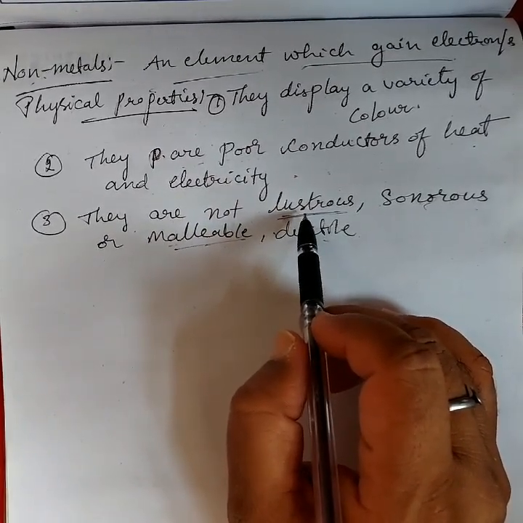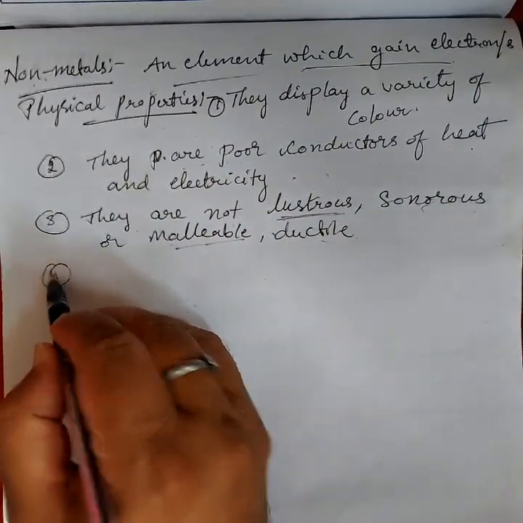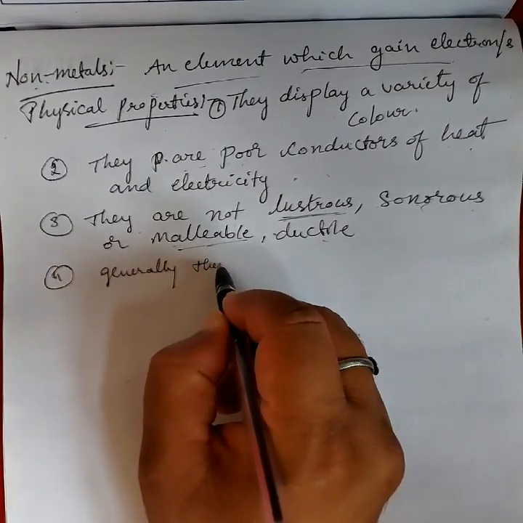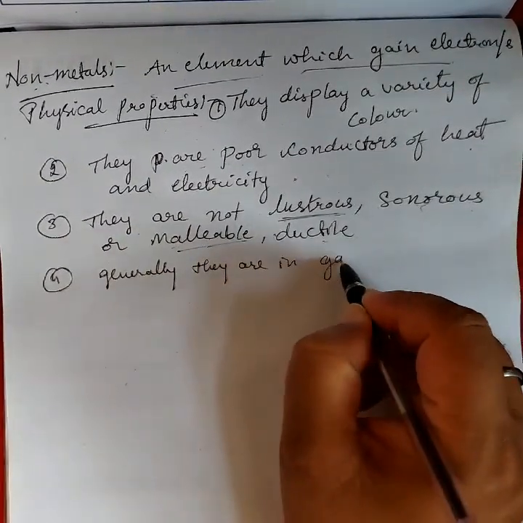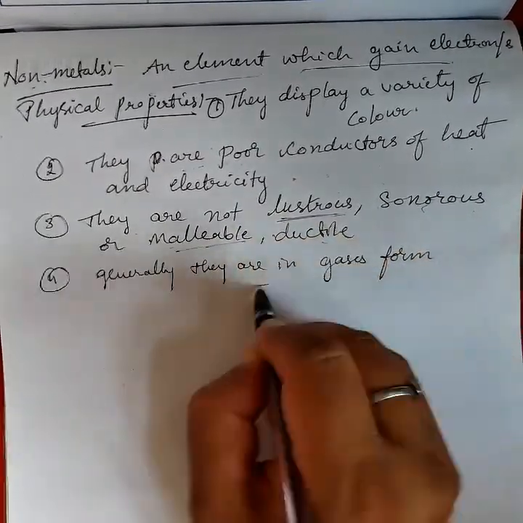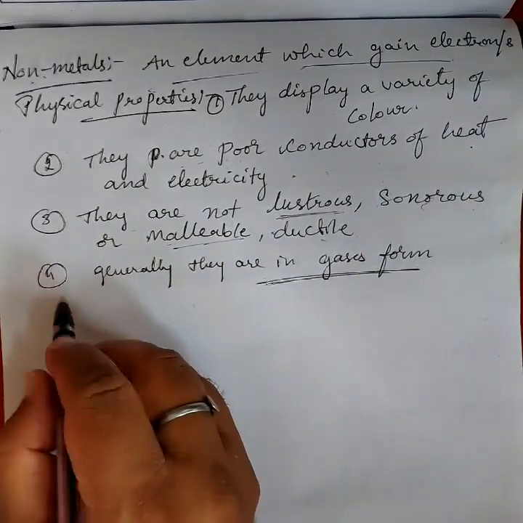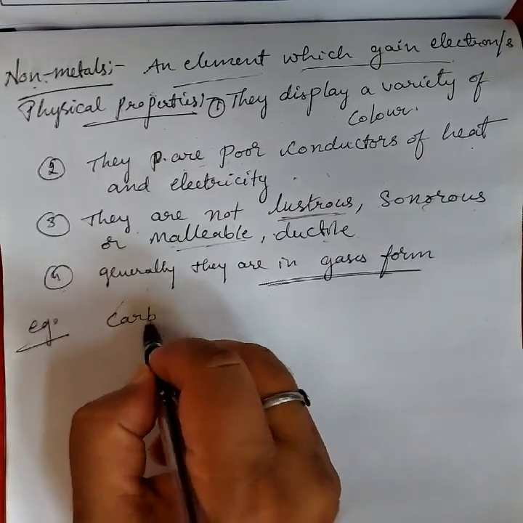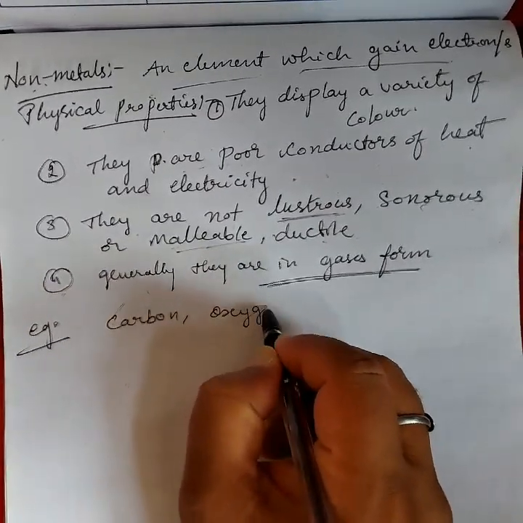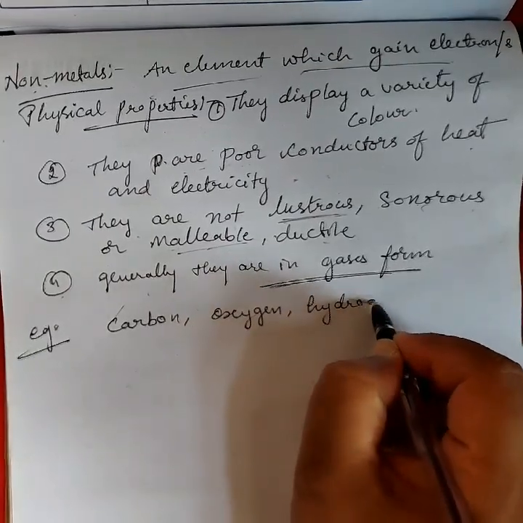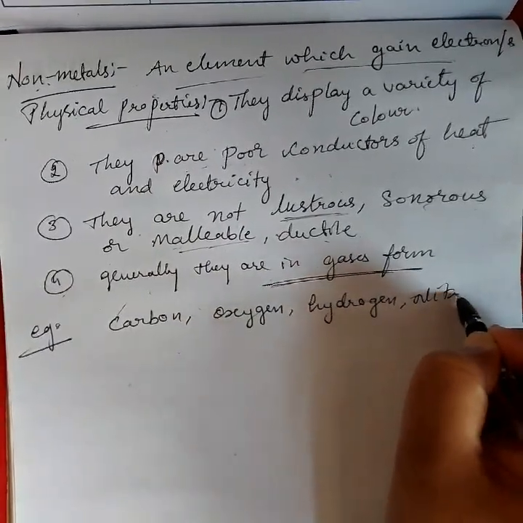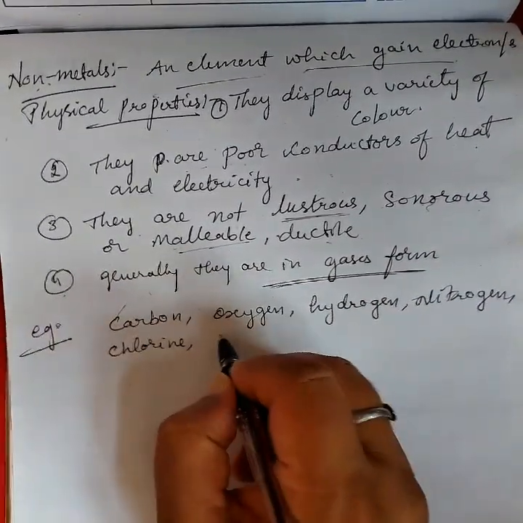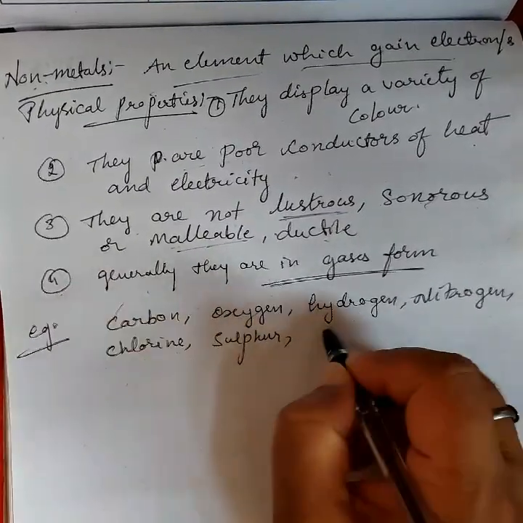Most non-metals are generally in gaseous form. Examples of non-metals are carbon, oxygen, hydrogen, nitrogen, chlorine, sulfur, and phosphorus.